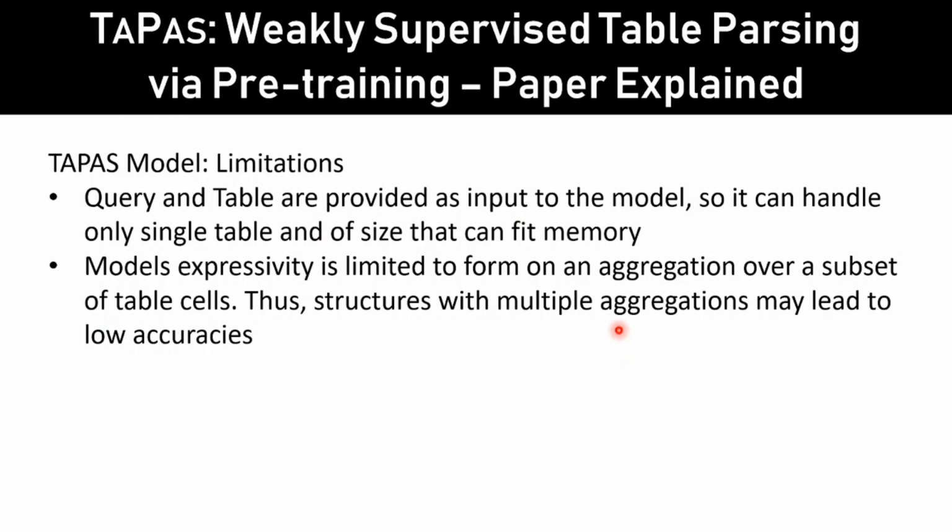So, the limitations of the Tapas model. As we saw in the demo, we need to input both the table and the query to the model. The input size of the table is dependent on the memory of the system where you run. So you will not be able to run tables of very big size, which is a limitation of the Tapas model. The other limitation is that the expressivity is limited to one form of aggregation. So when you have a query which has multiple aggregations to be performed, the Tapas model gives a little lower accuracy than expected.